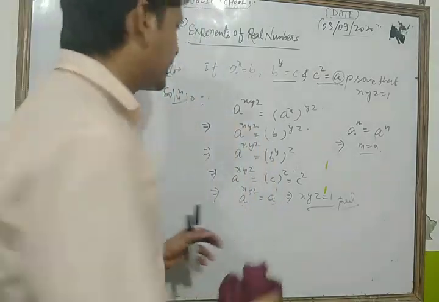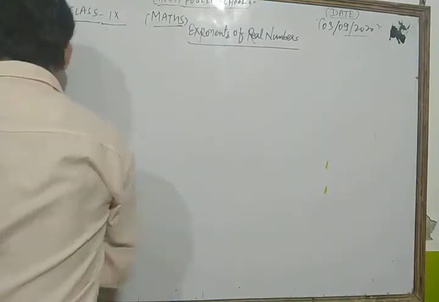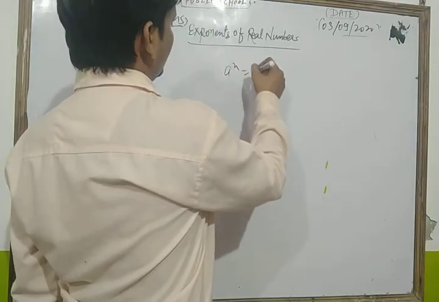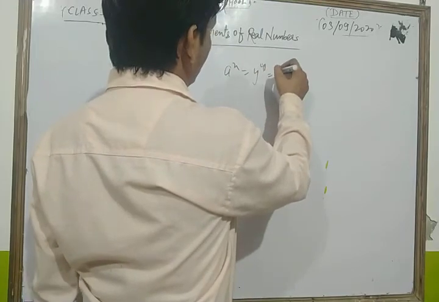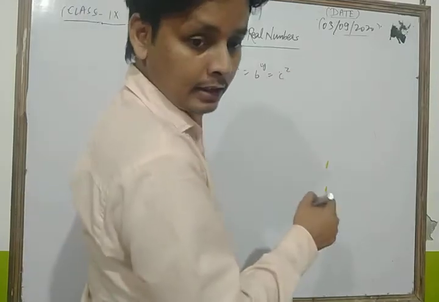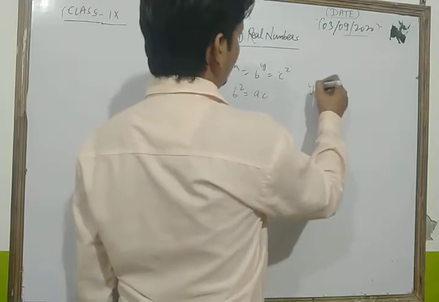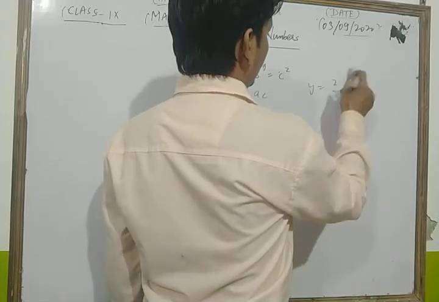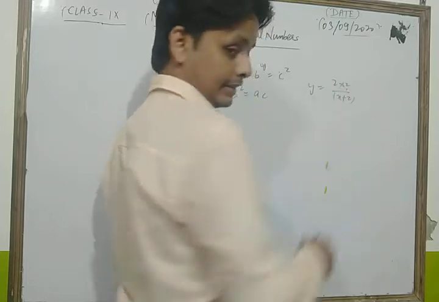Now in the same way we can solve another type of question. Let's see. Suppose, dear students, you have a relation a to the power x is equal to b to the power y is equal to c to the power z, and another relation given, b square is equal to ac. Then you have to show that y is equal to 2xz upon x plus z.